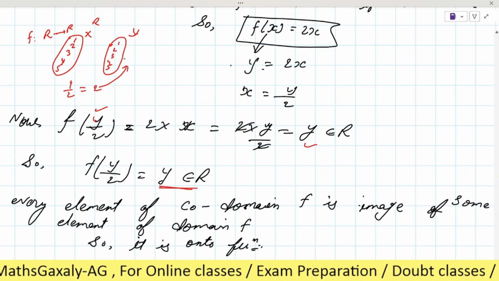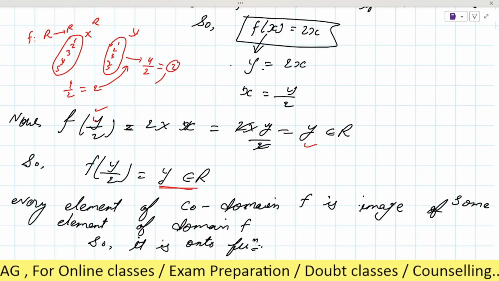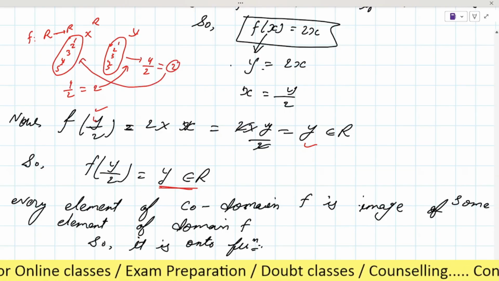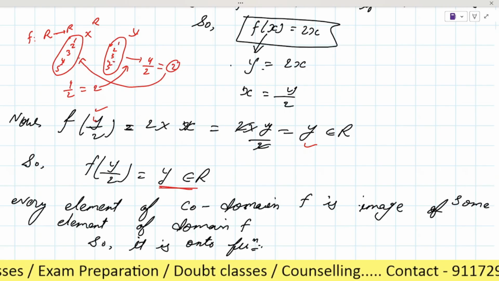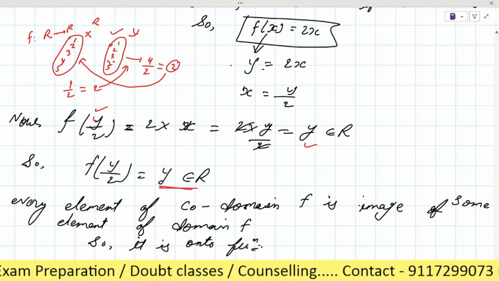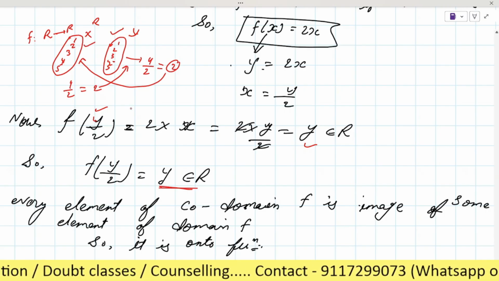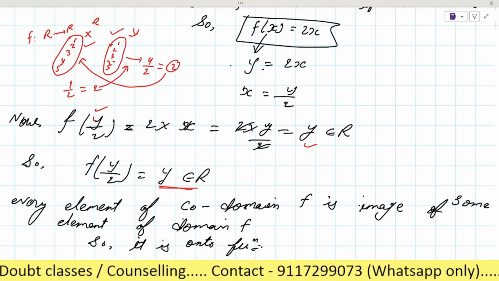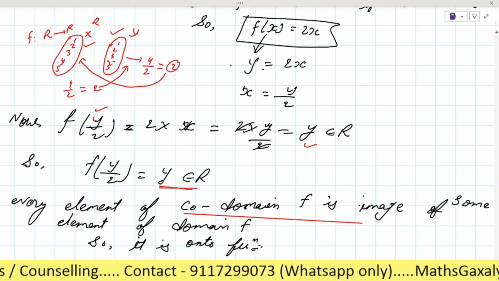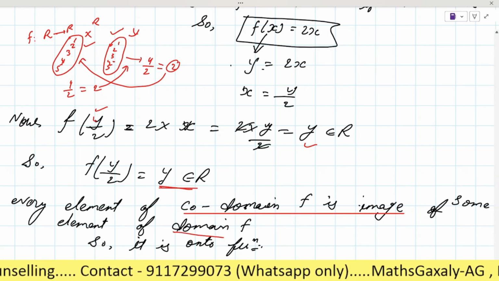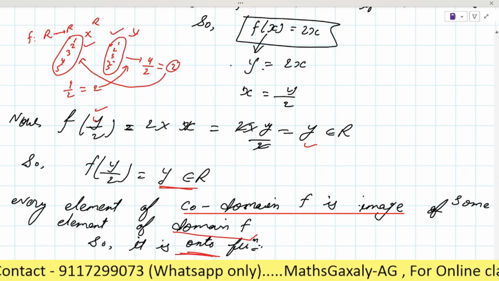Or when you take 4 from y, then it will be y by 2, which is 2, which also exists in the set x, right? Here we can say that 4 is the pre-image of x, or the elements of y will be the image of set x, right? So that's why I've written here that every element of codomain f is an image of some element of the domain f. So that's why it will be an onto function, okay?